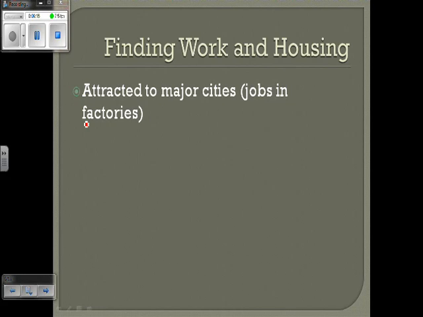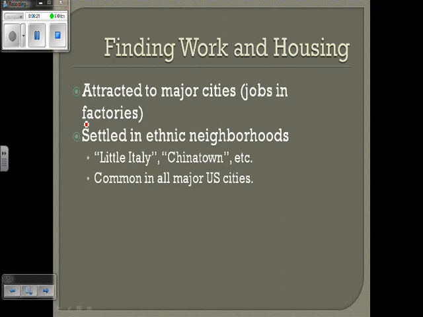We talked about the industrialization in the United States, all those new factories. They want the immigrants to come. Once they settle in the cities, I'm sure we're all familiar with Little Italy and Chinatown. We're all familiar with it in New York City, but in a lot of the major cities during this time, they all had their own Little Italy or their own Chinatown.